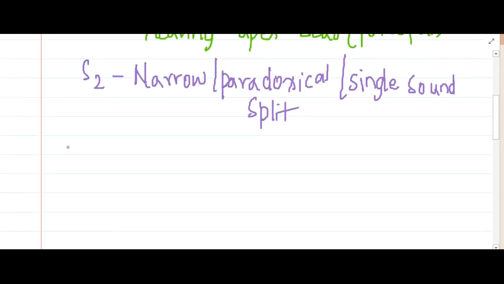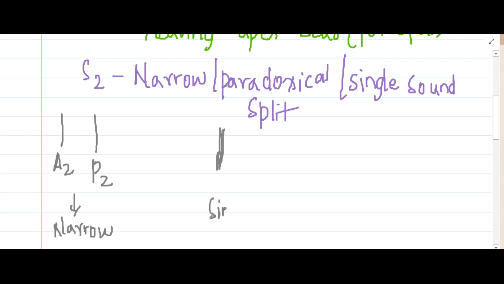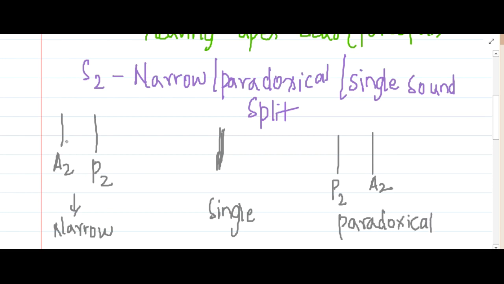See, in the beginning, the S2 sound comprises two sounds, A2 and P2. A2 comes before P2, and this is narrow. As the severity increases, you will see a single heart sound, and as it increases further, A2 comes after P2. So this is a paradoxical split,